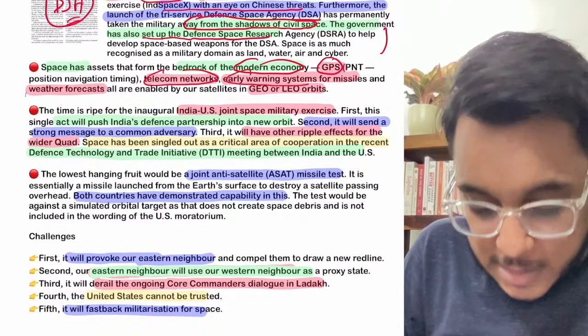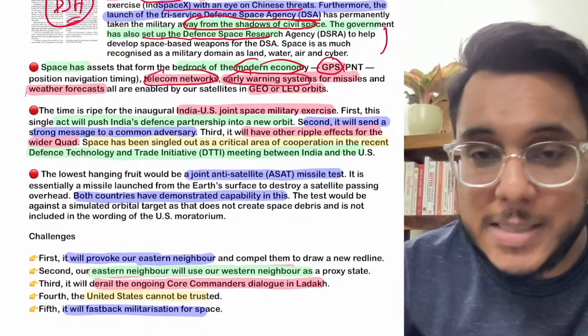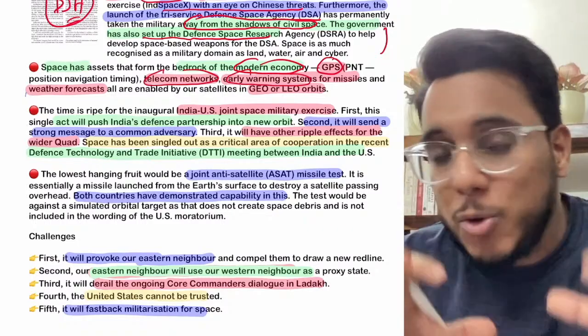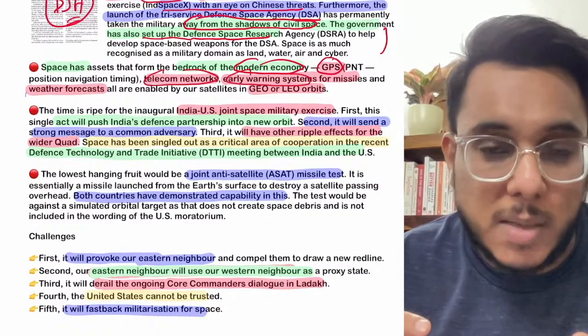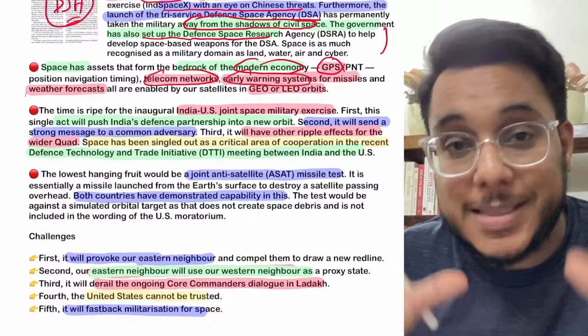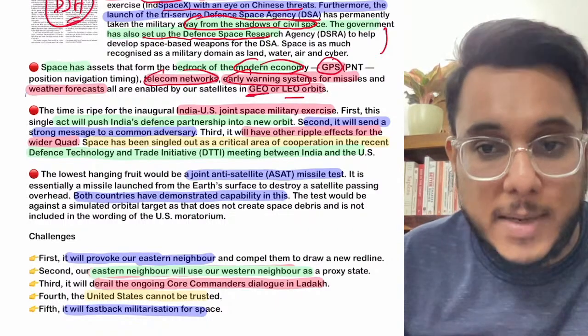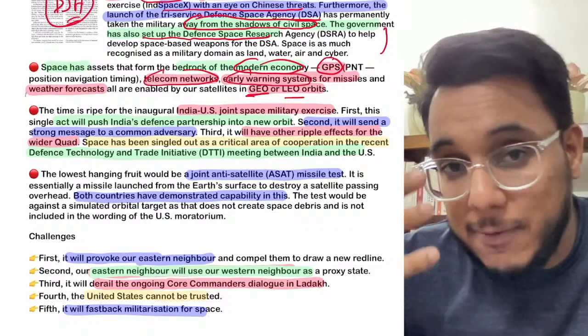Then early warning systems are needed for natural disasters, tsunami warning, flood warning, etc. Now see how telecom works, how the early warning systems work. All of them work by satellites, and the satellites are placed in the GEO and LEO orbits, basically low Earth orbits and geostationary orbits.